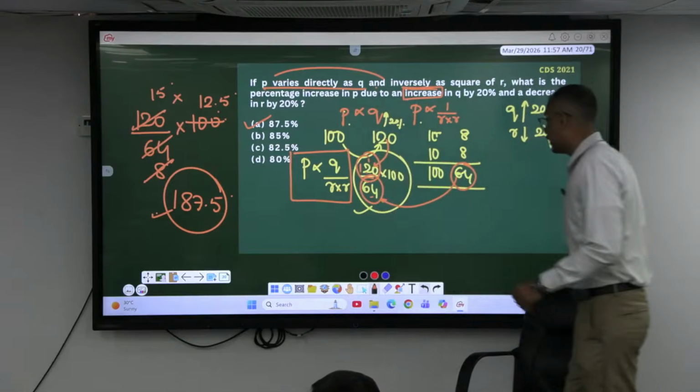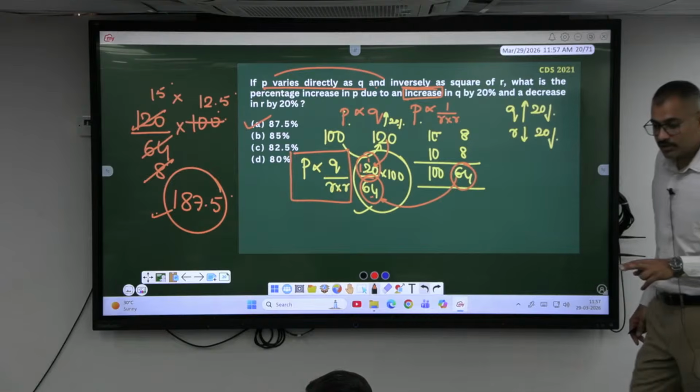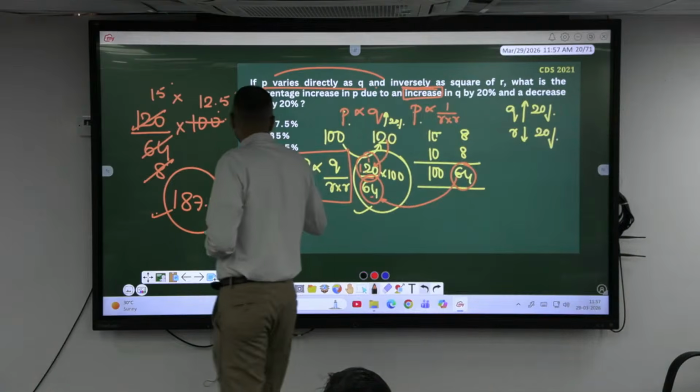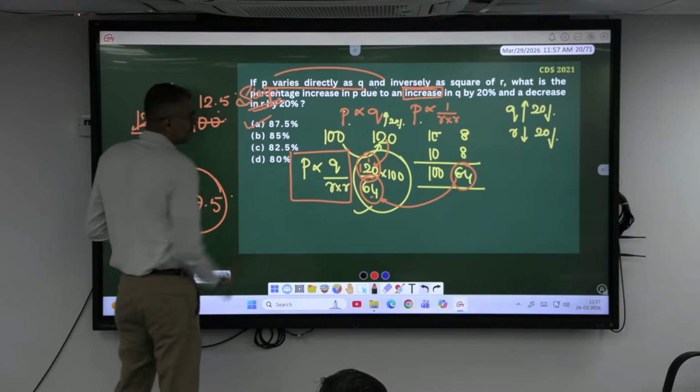If it is a question of this much difficulty, in the exam, cautiously, if your strong area is quant, you can pick this kind of question, or else skip. Okay, skip.